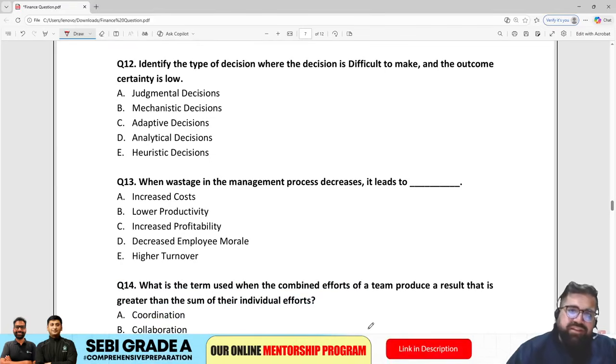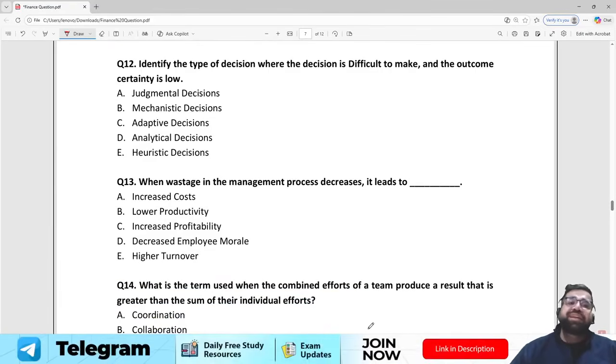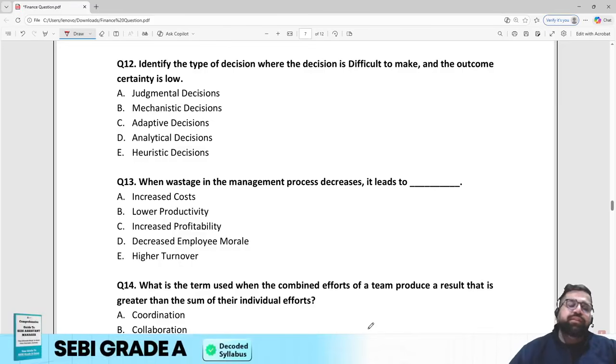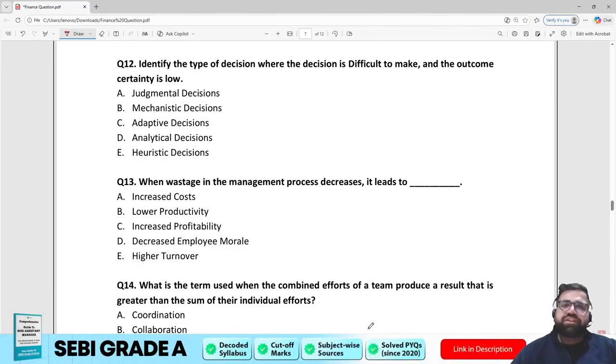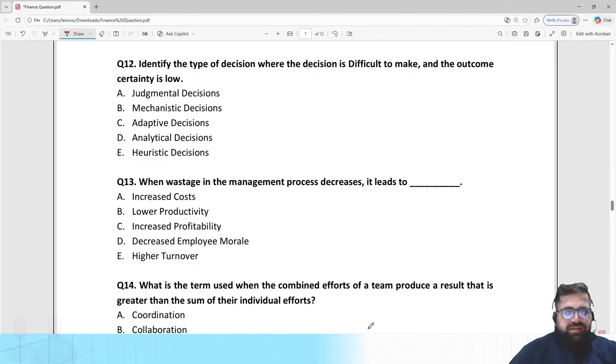Identify the type of decision where decision is difficult to make and outcome certainty is low. Outcome certainty is low means what? That you are not sure what will happen. Right? So tell me which type of decision is this? Although we teach decision making in NAVAD, they are asking the question over here because decision making is related to planning, and planning is a function of management which is directly there in your syllabus.